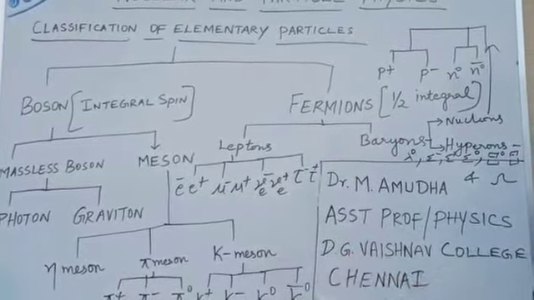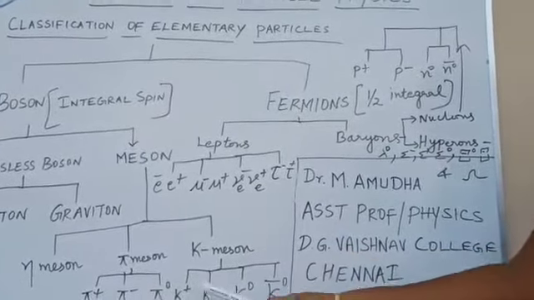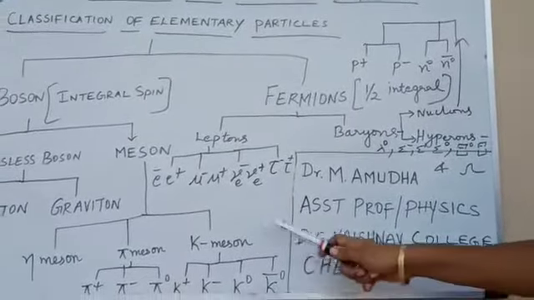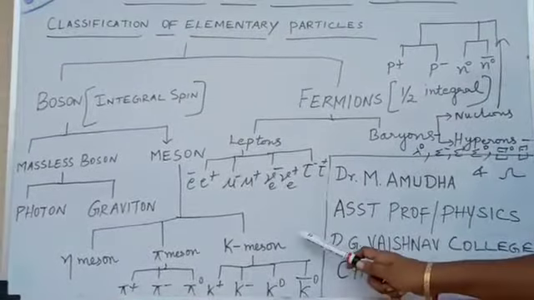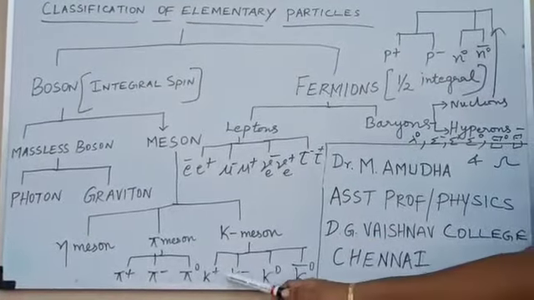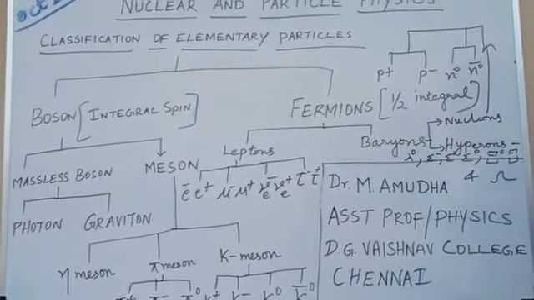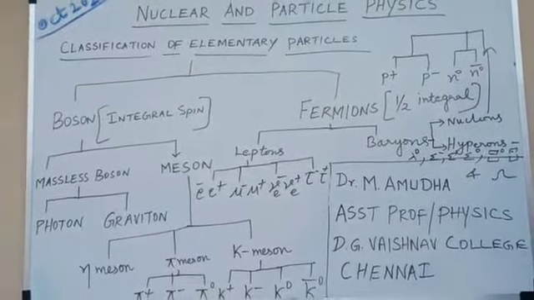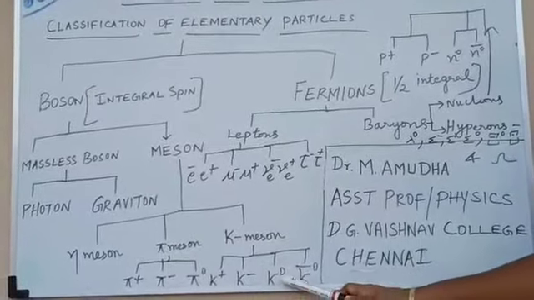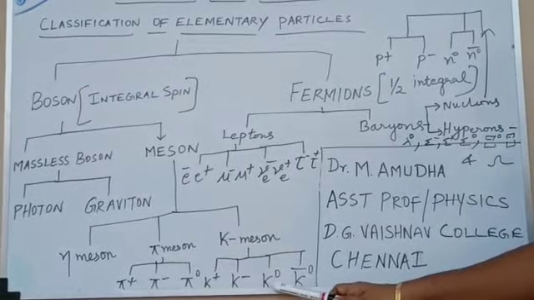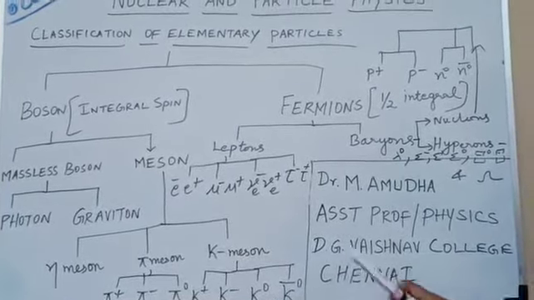Similarly K meson. This K meson is subclassified into four types, and it is otherwise called kaon. Here also you are seeing the two charged kaons, that is K plus and K minus, and the neutral kaon, which is represented as K 0. The antiparticle of this kaon is K bar 0.